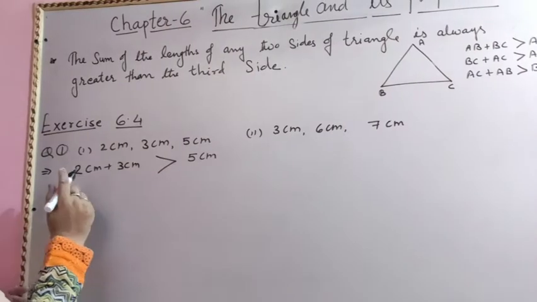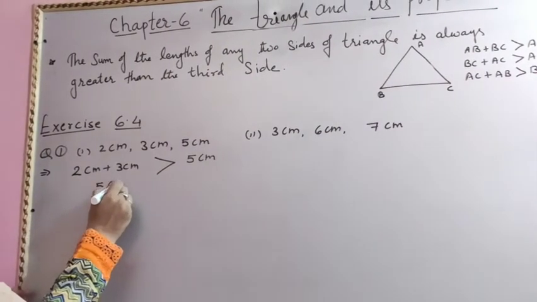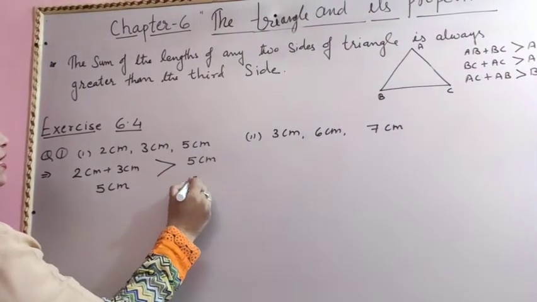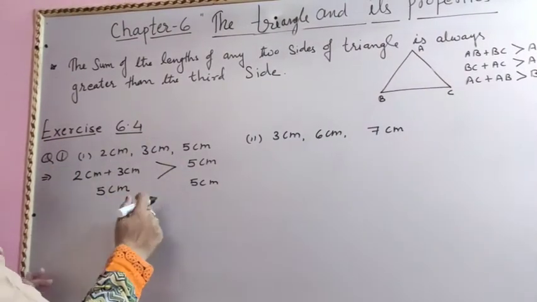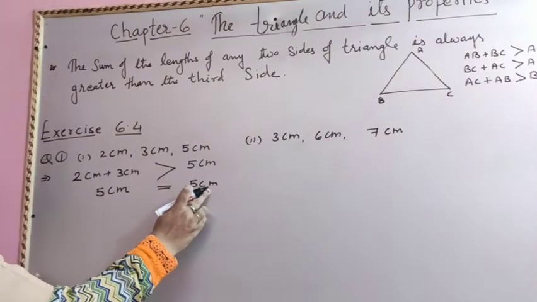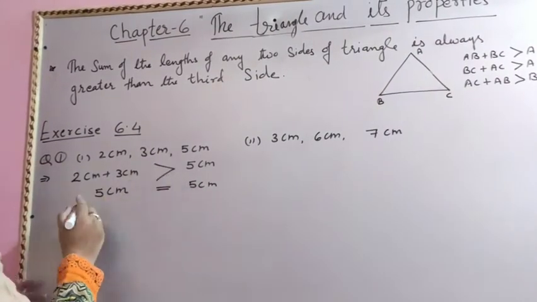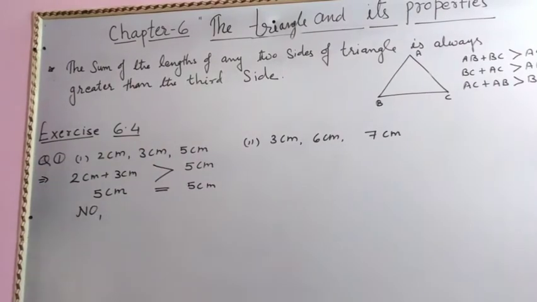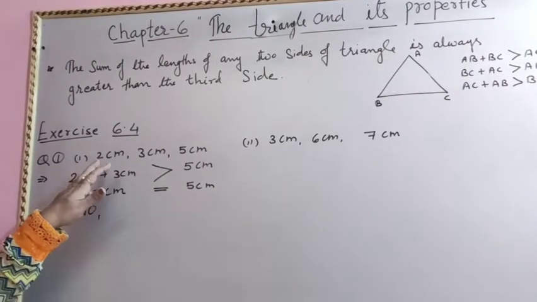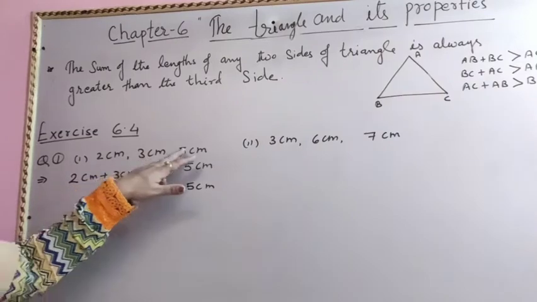But when we add these, we are getting 5 centimeter here, and here also 5 centimeter. So 5 centimeter is not more than 5 centimeter. It is equal to 5 centimeter. That's why we can say no, these three sides are not of any triangle. It means it is not possible that in any triangle these three sides are there.